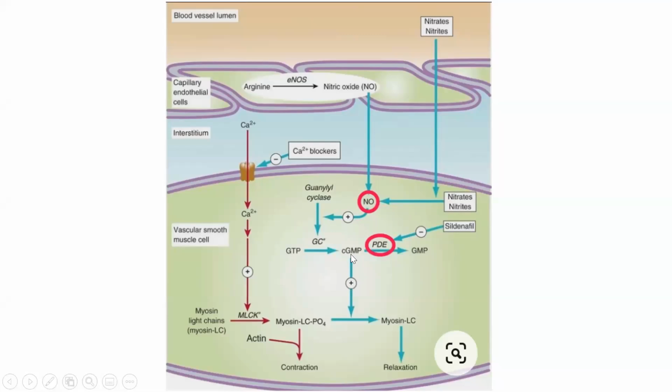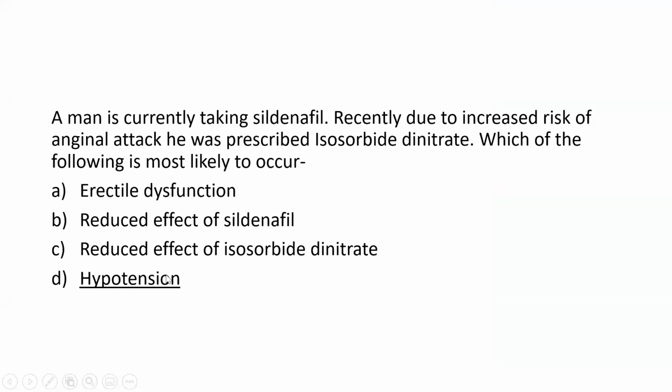So it's like a synergistic effect from nitrates and sildenafil, and in that case too much vasodilation will occur and hypotension may occur. So there can be one question like this, asking which of the following side effects may occur more likely, and the options will be different. Now I'm giving different options. Just think and tell me what will be the correct answer.